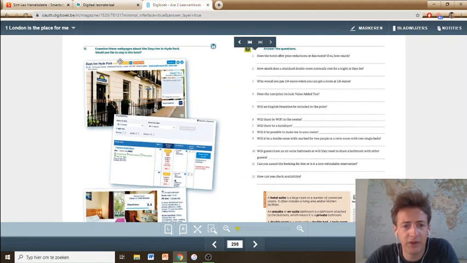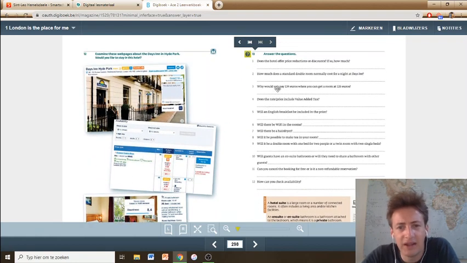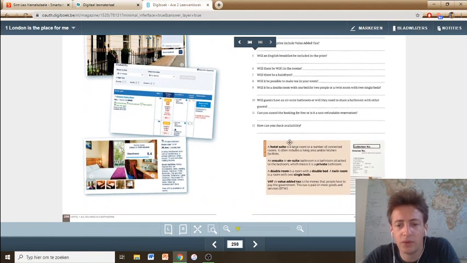Then in 12, you get some web pages and you are actually looking for a good place to stay in London, right? You're traveling to London in the near future and you want to stay somewhere nice. So have a look at this web page. I think it's from booking.com. And the idea is that you're going to answer some of the questions here. So for instance, does the hotel offer price reductions or discounts? If so, how much? So you should be able to find this information on these pages and then fill in all the information here.